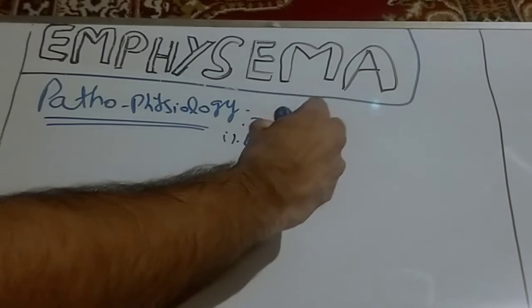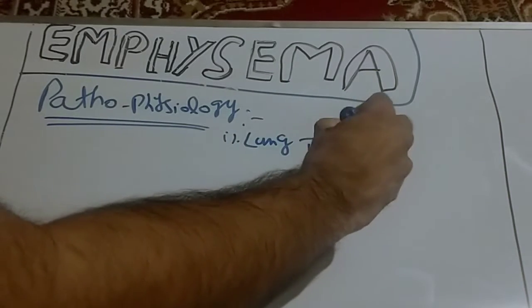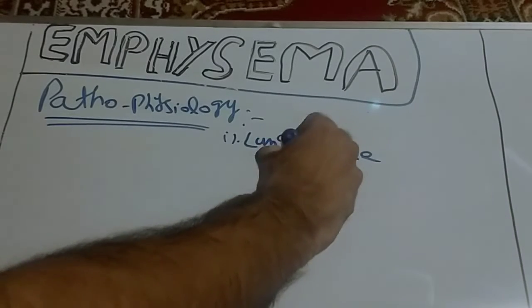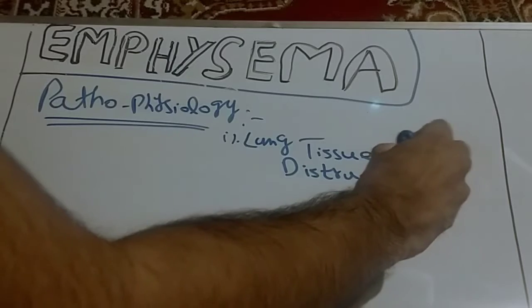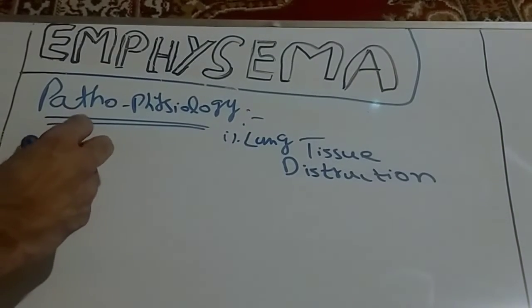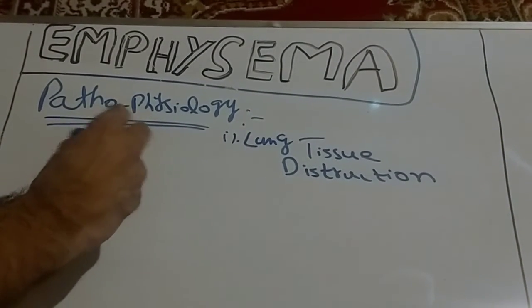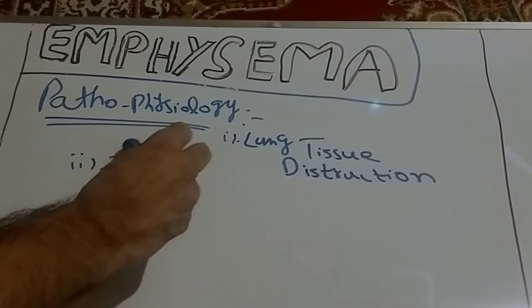Now why does lung tissue destruction occur? Because of the infection caused by bacteria and viruses.